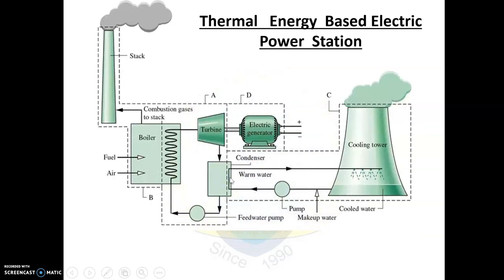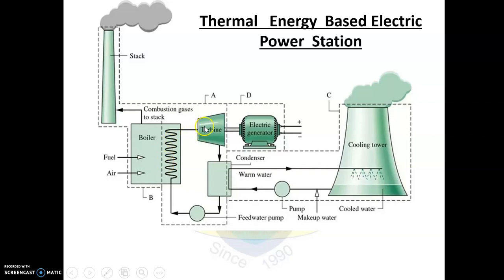The picture shows the schematic diagram of a thermal power plant. In this, the turbine is rotated using steam. Water is heated in a boiler using the thermal energy released due to burning of coal. Steam of very high temperature and pressure is generated.